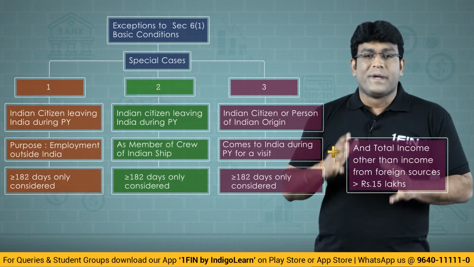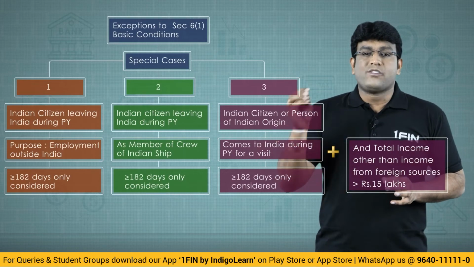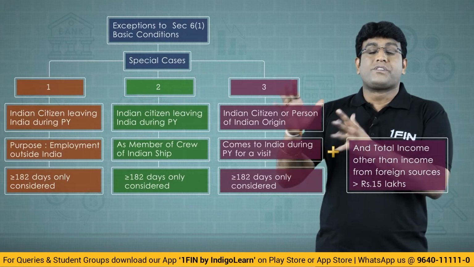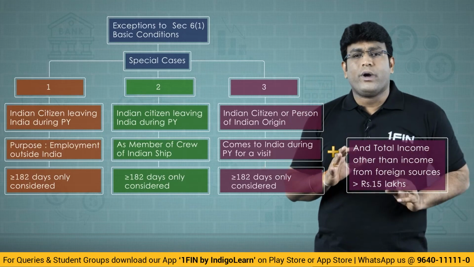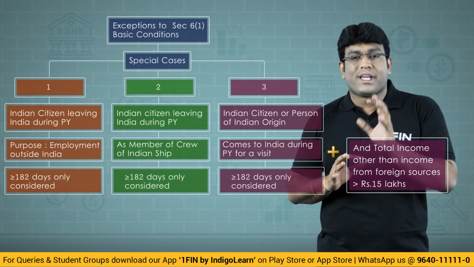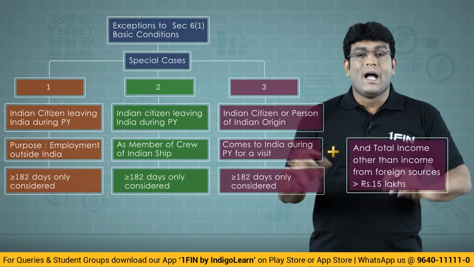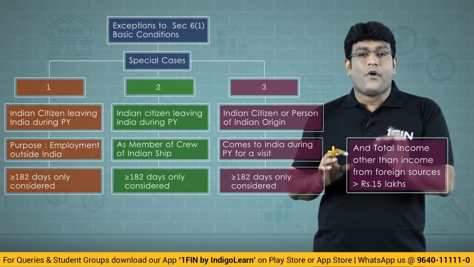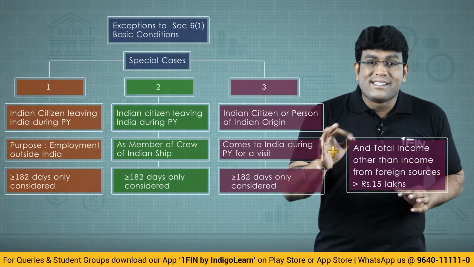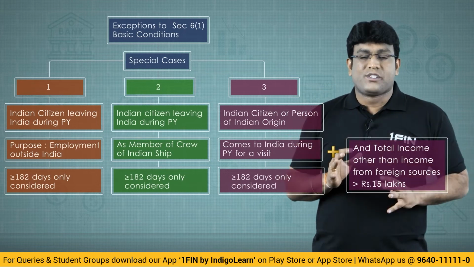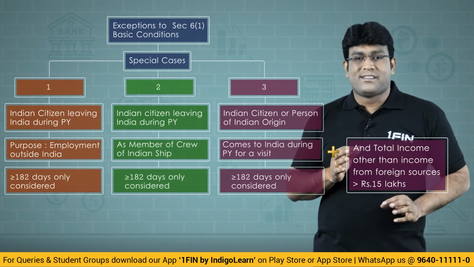When I say foreign source, it means income which is accrued as well as received both outside India. Total income other than income from foreign sources exceeds 15 lakhs.